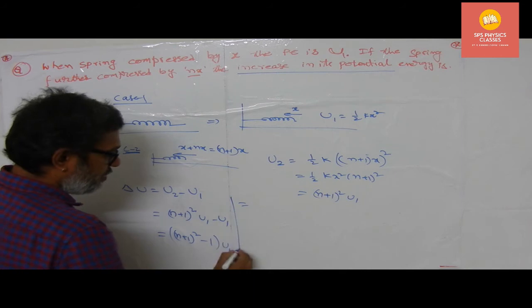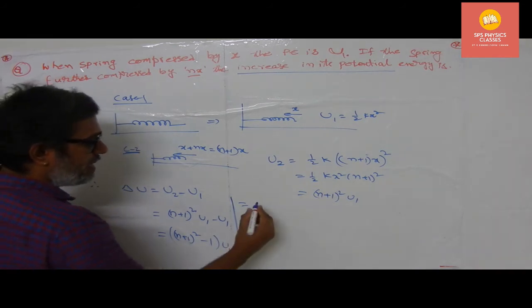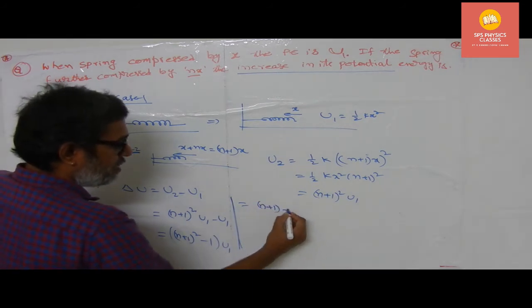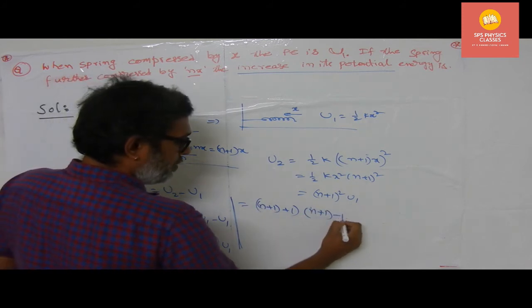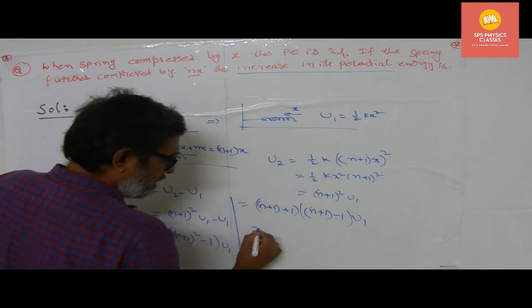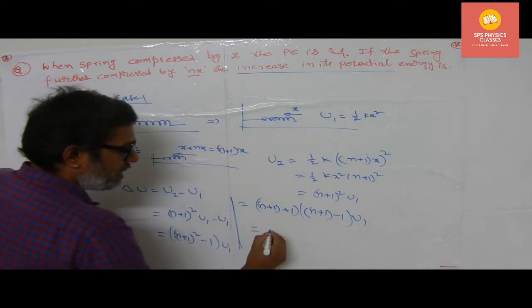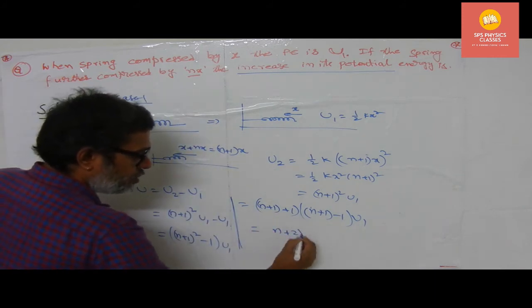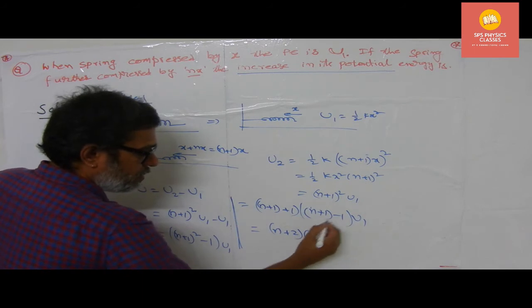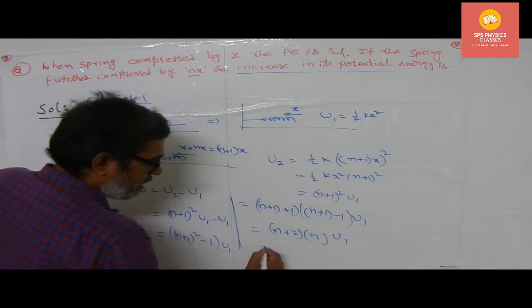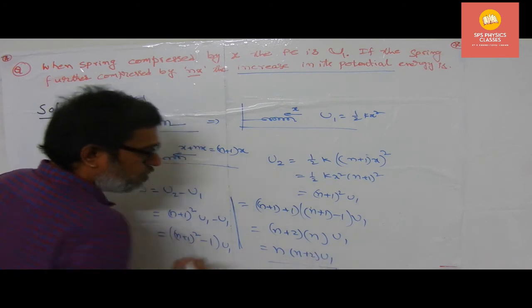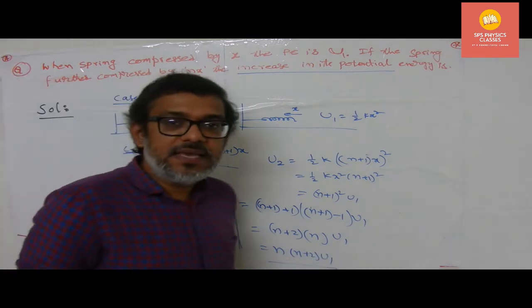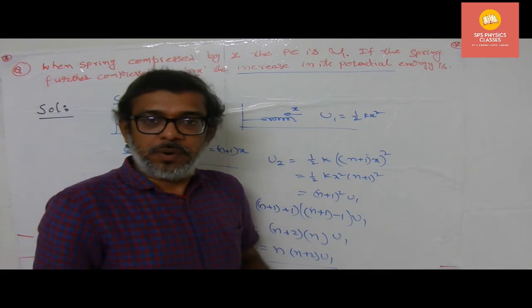That means further one can write this particular one as (n plus 1 plus 1) into (n plus 1 minus 1) into U1. Then what do you write over here? (n plus 2) into (plus 1 minus 1 cancel) into U1 we can write down. Therefore, the answer is nothing but n into (n plus 2) into U1. This is the increase in the potential energy of the spring. Okay.